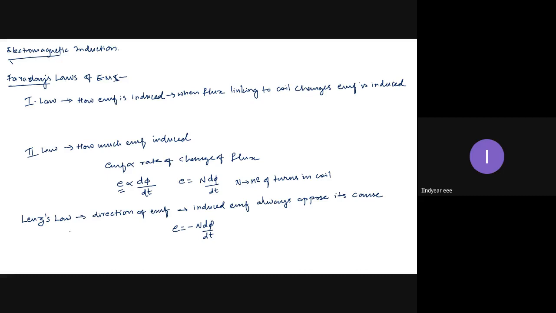Even Lenz's law is applicable for us, for human beings. We also oppose our own causes, right? We oppose our parents, our teachers, our friends. The reason you take admission to college is to study, but you oppose it if more classes are taken or more work is given. So Lenz's law is there everywhere. It is universal. That is an issue apart.